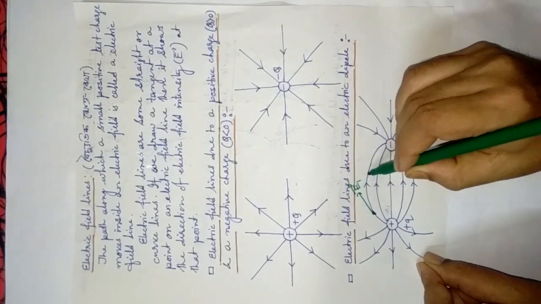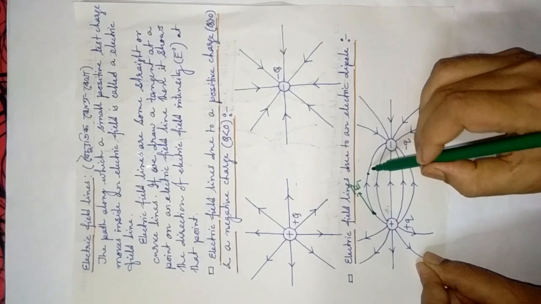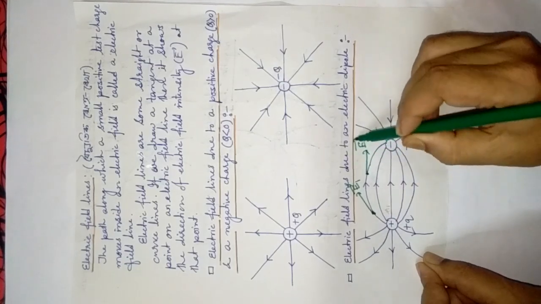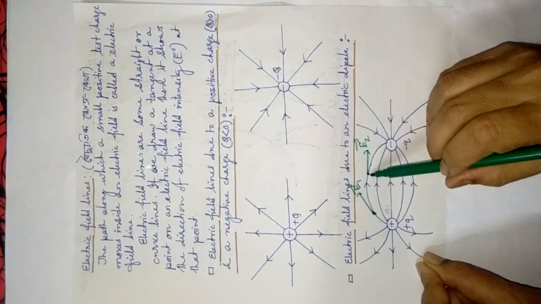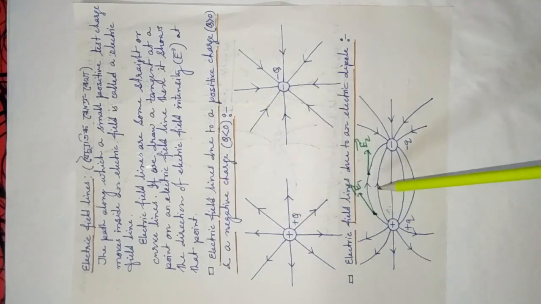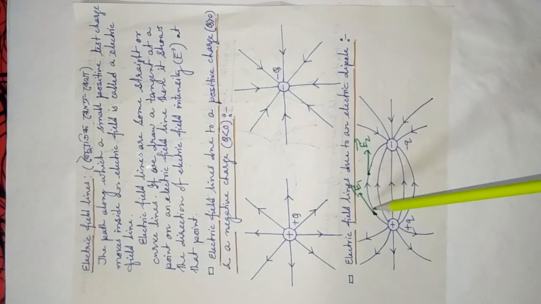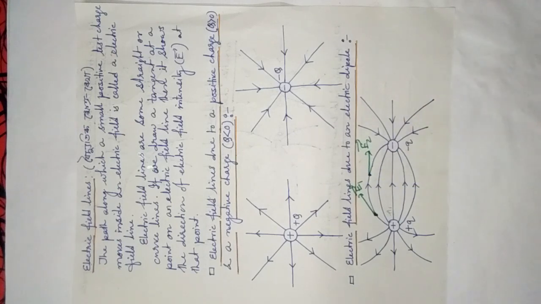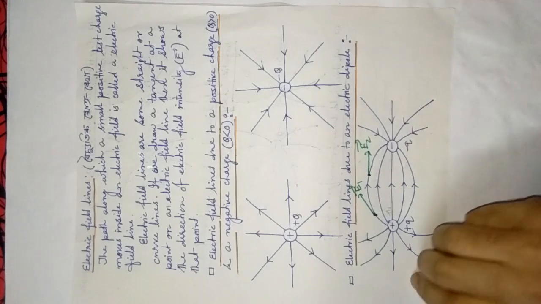Suppose E1 bar. If you draw a tangent here, suppose the electric field intensity will be along this direction. See here, magnitude, direction, everything will change. That means if you draw any tangent at any point on the electric field line, it will show you the direction and magnitude. Magnitude, not direction, of electric field lines. Magnitude is a different thing. Okay.